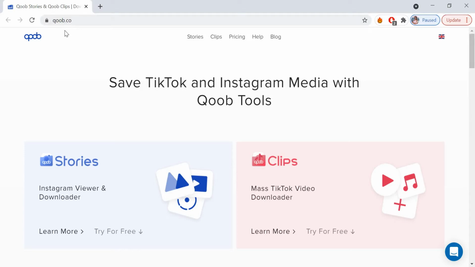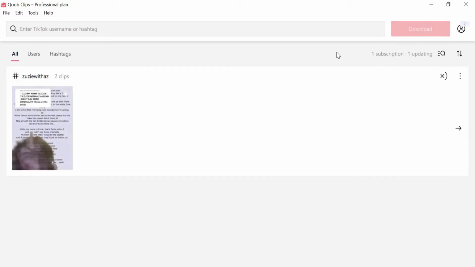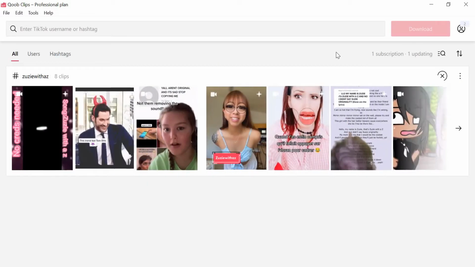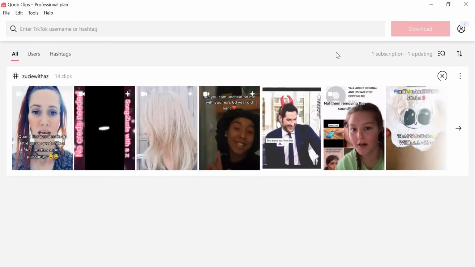First of all, go to Coop.co and get Coop Clips to your computer. It's available for Mac, Windows, and Linux. Launch the application and enter the hashtag of a challenge that you would like to download. After that, click Download button. All the clips tagged with this hashtag will start downloading to your computer automatically.